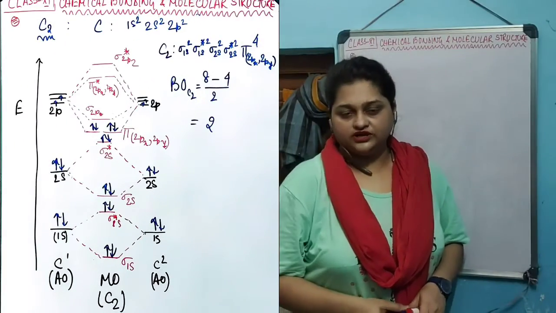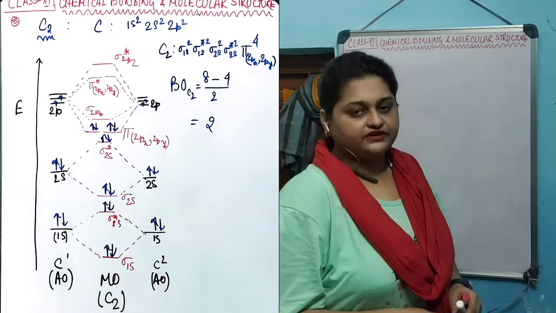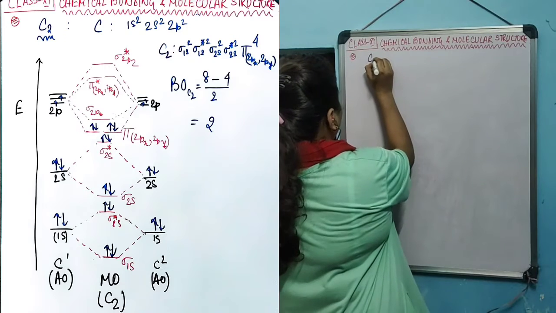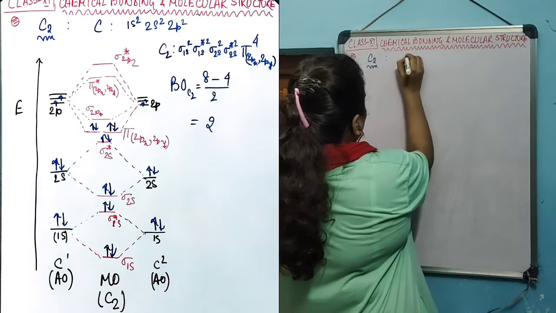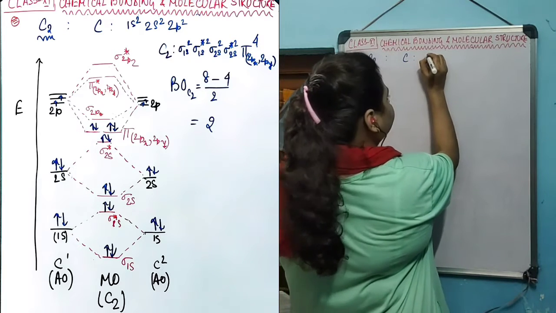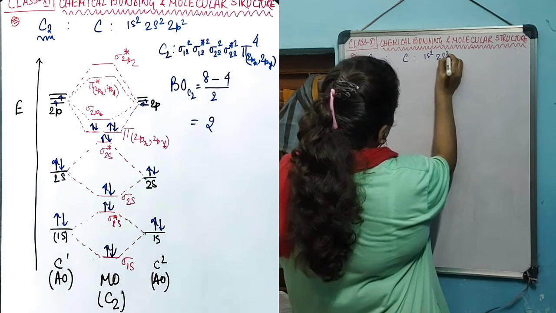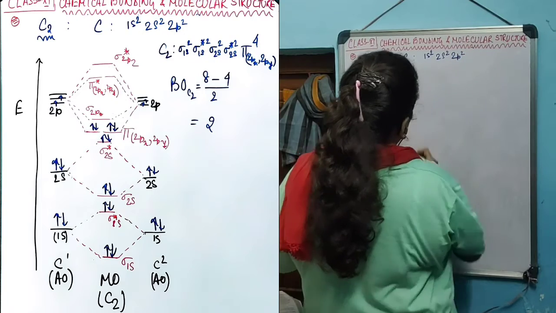The next molecule for which we are going to construct the energy level and molecular orbital diagram is carbon, C2. The electronic configuration for a carbon atom is 1s2, 2s2, 2p2.